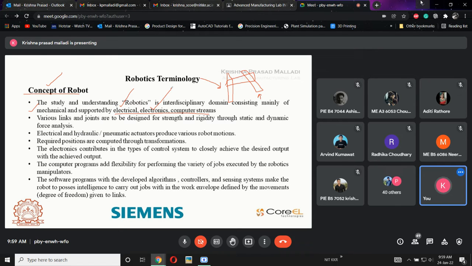Why electronics? If there is a sensor, I want to give some command for that. So how exactly will I be giving it? Or if I want to involve some vision inspections or some special applications for the robot, then there will be a need for some PLCs or some sensors. If there is a need for a sensor, then automatically there will be a need for PLC also. If there is a need for PLC, then definitely you should have some electronics idea or coding idea. In that application you have to be thorough with electronics also.